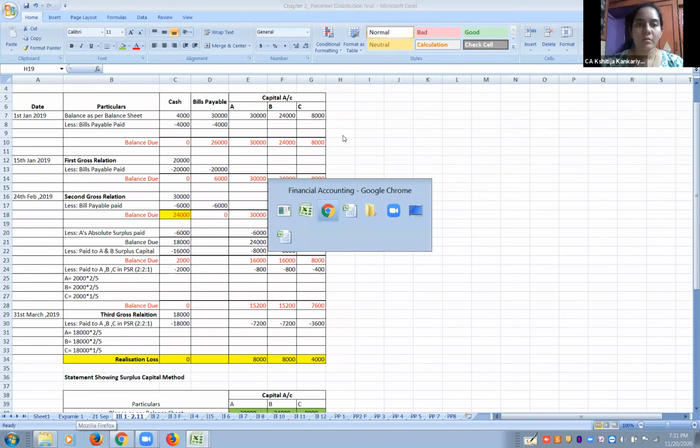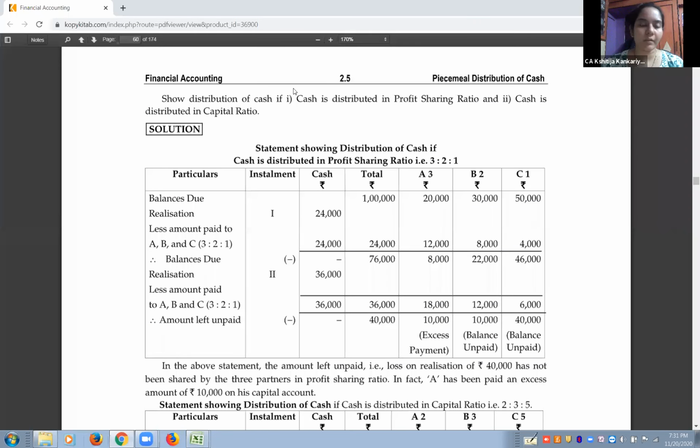There is no question that you can do based on this method, because these are the two simplest methods, and we don't ask questions on this method. So from tomorrow, whatever sum we do, you will be able to solve the questions.